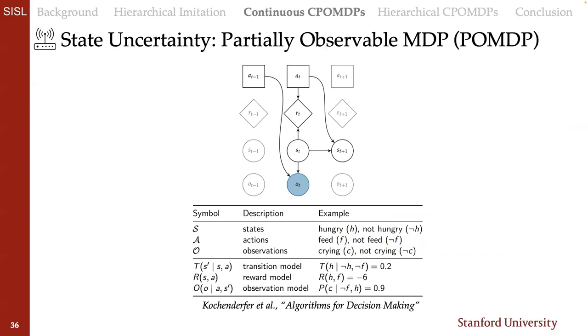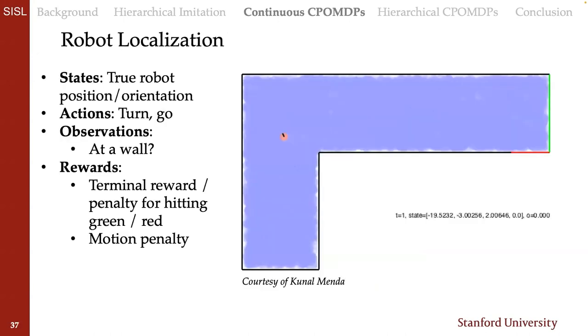So a simple example might be a problem of deciding whether or not to feed a baby based on imperfect information on whether or not it's hungry. And you might not actually get to know whether it's hungry, but only get observations of whether or not it's crying, which you might model as being correlated to whether or not it's hungry. So you would have to simultaneously maintain a belief of whether or not it's hungry using those observations, as well as come up with a good policy for feeding that baby given a belief.